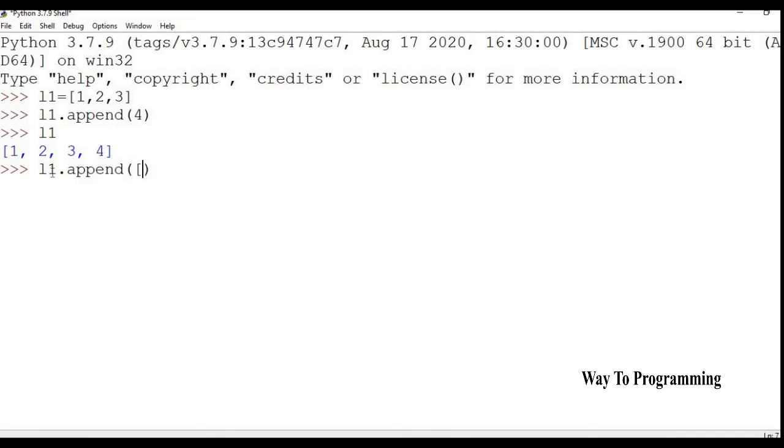So if I, let's say, try to append this, because I told you it will have only one element, right? So that one element here will be this whole list, okay? So if I do it like this, you see, it's not going to append the elements of this list individually. It is going to treat this whole list as one element, okay?